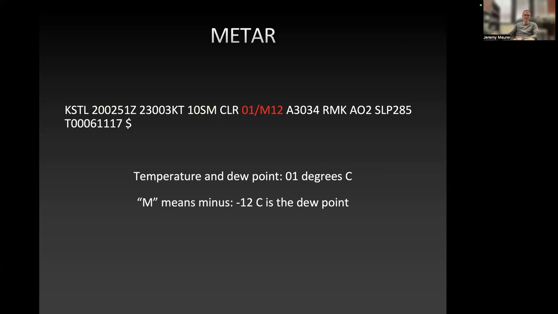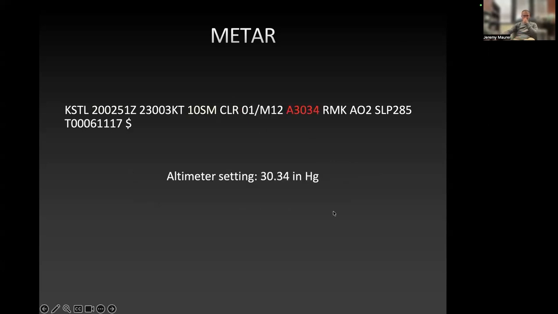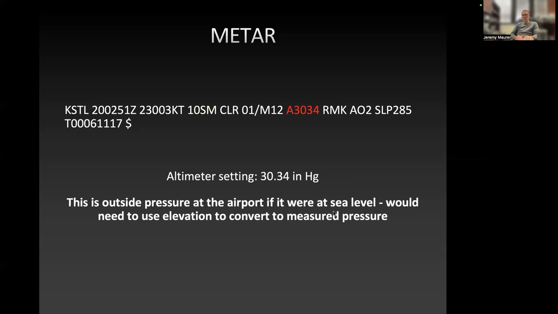The air is saturated. Our next section is our altimeter setting. So that's 30.34 inches of mercury. These are kind of funny reports in that they use Celsius, but then they use inches of mercury to report the pressure. A little bit strange, but that's what that is. This is outside pressure at the airport, and it's reported as if it were at sea level.